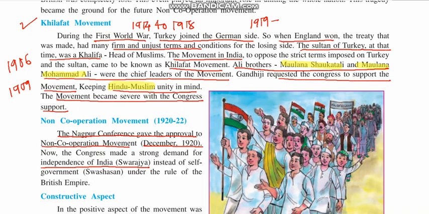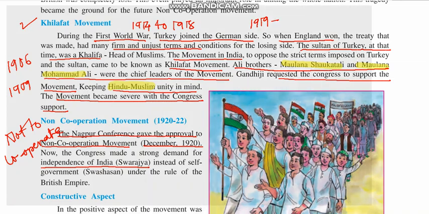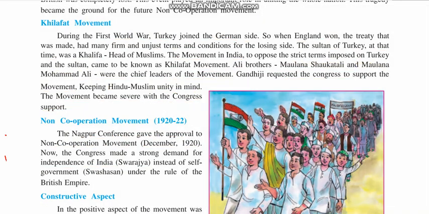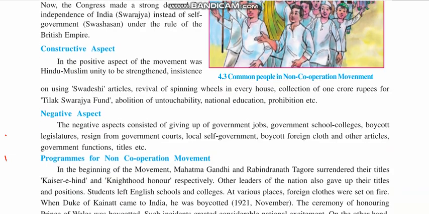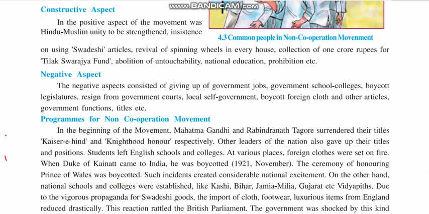Now what is the non-cooperation movement? In simple words, not to cooperate. Not to cooperate in any of the acts, any of the programs, any of the things done by the Britishers, to oppose them. To oppose the acts done by the Britishers was the main agenda of the non-cooperation movement, and it later became the base of the other movements that happened in India.